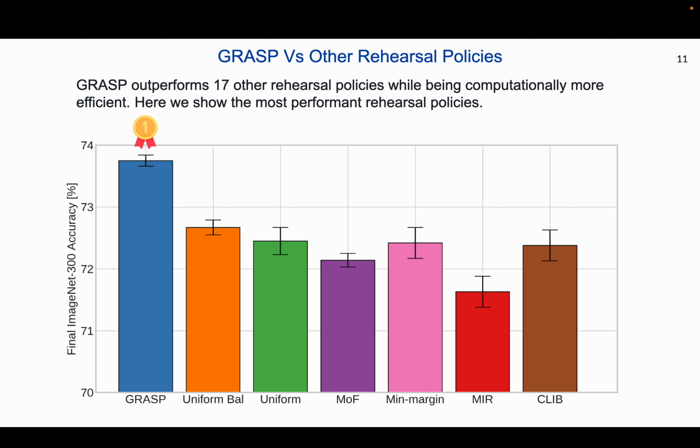Here we show the most performant methods. Notably, GRASP consistently surpassed the uniform balanced rehearsal policy, which earlier works found was the most effective policy for large-scale datasets.